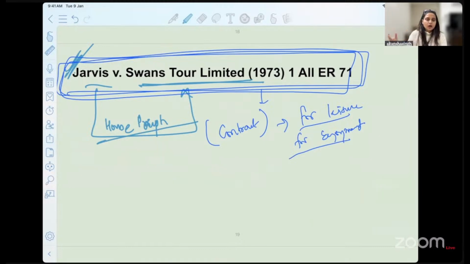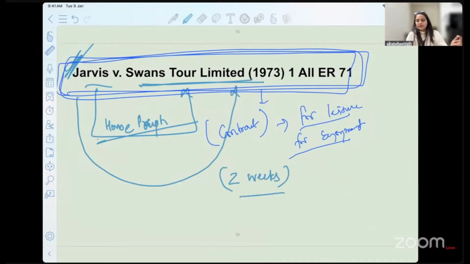So it is a good opportunity for Jarvis to go and enjoy his break. Accordingly, he books two weeks of this particular scheme introduced by the defendants.